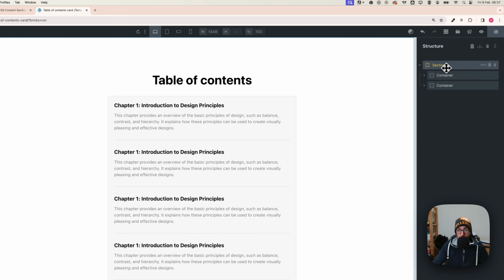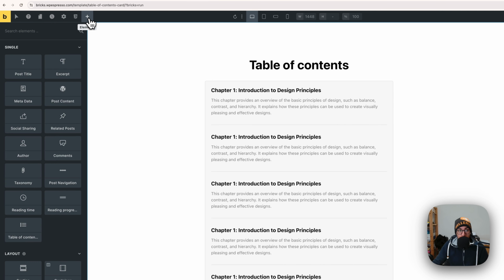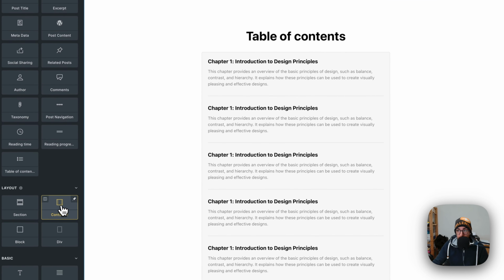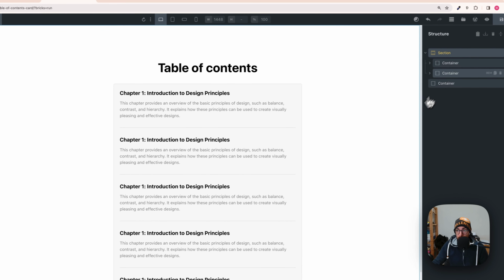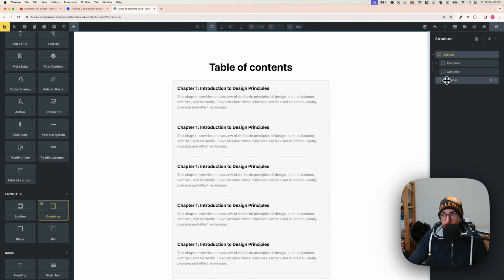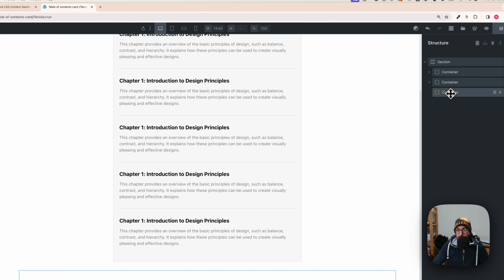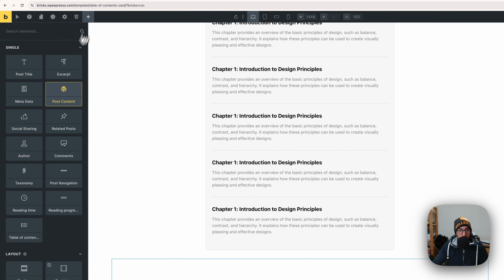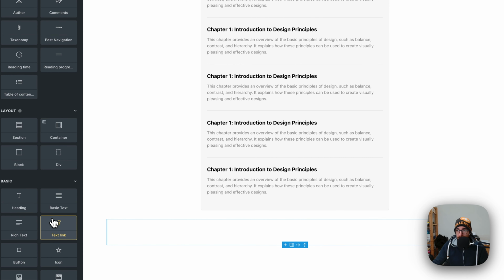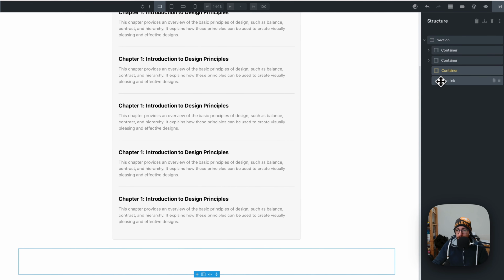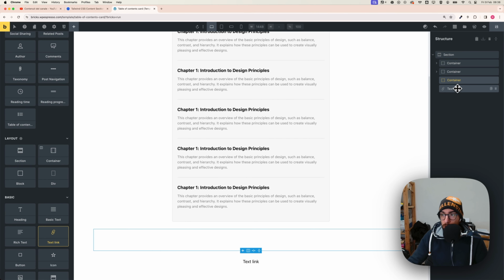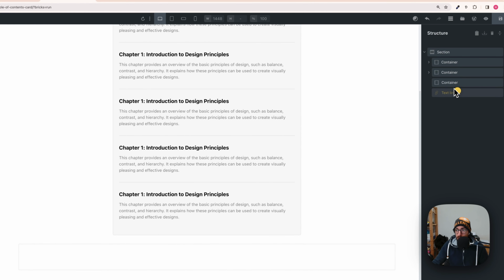Just click on section, plus button, and choose container. Here on section, I'm not sure why it added a new container outside of it, but you can drag and drop it here and click the container. With the container selected, you can add a text link. Again, it's adding the text link outside of the section, but you can drag and drop it inside of the container. And now we have the text link in the container.